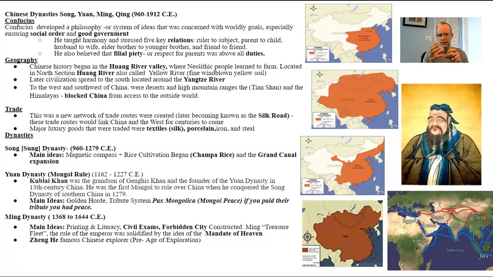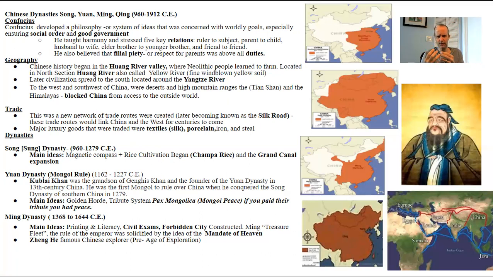They create the treasure fleet, which is basically these gigantic ships they start to create with this new influx of silver coming in from the New World. They're known as these ginormous, epic, Titanic-sized ships compared to the European ships. So sometimes in your AP exam, there'll be a gigantic Chinese ship, and that's referencing the Ming and their dominance as a superpower at this time. They also encompass the idea of the mandate of heaven. These are really important things for your course, because if they talk about civil service, printing of money, or the mandate of heaven, which is the biggest one, they're talking about the Ming.